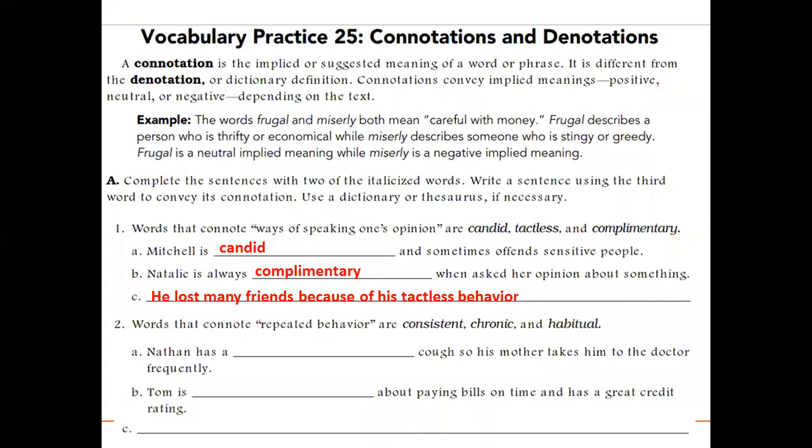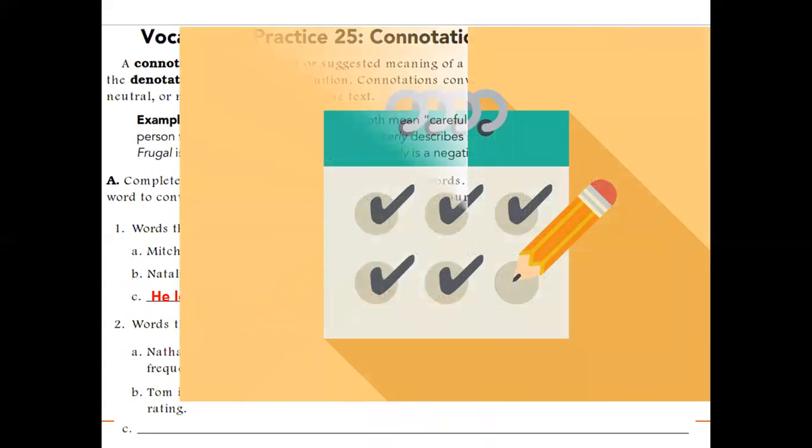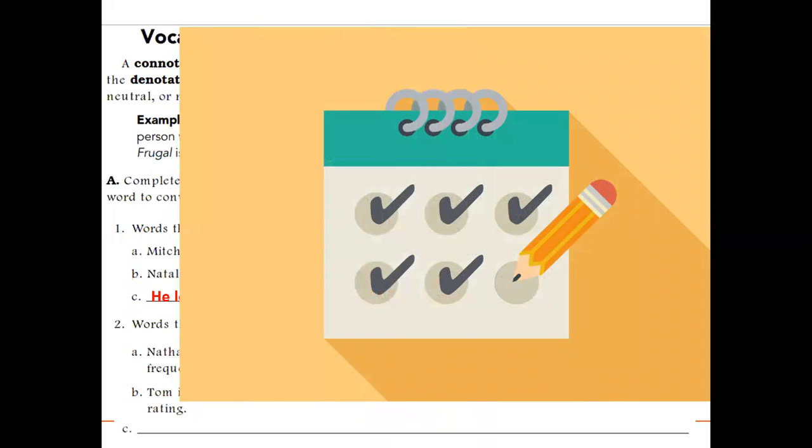Let's talk about consistent. A consistent person is a person who does everything on time in the same manner. Okay, who does everything repeatedly, and he is punctual of time. He is very abiding by the rules. He's abiding by the time. He does everything. He likes to check everything, and that's consistent. Consistent is a punctual person.